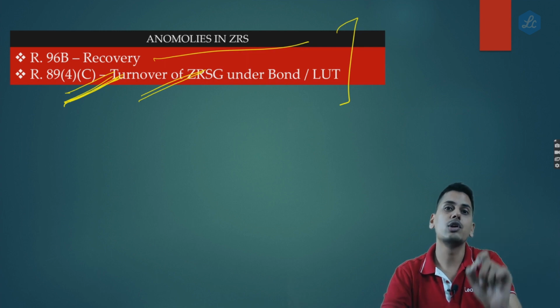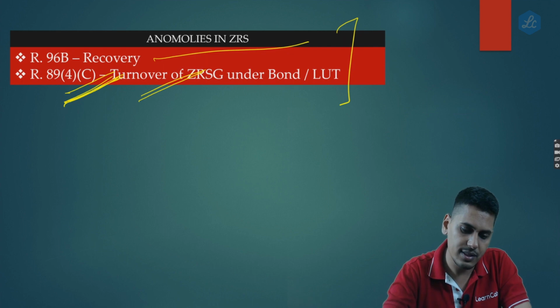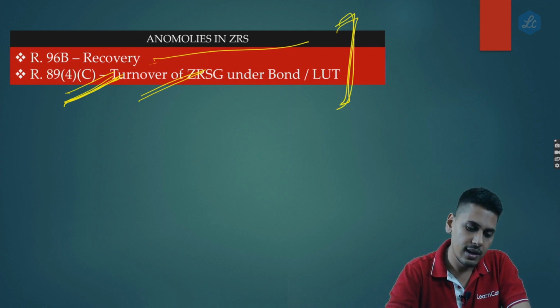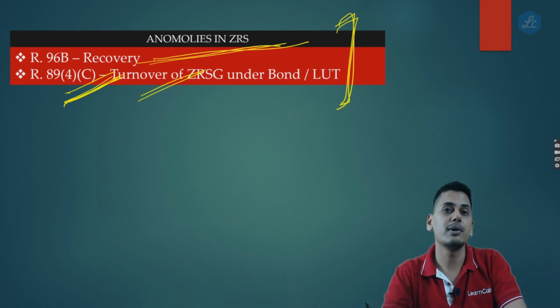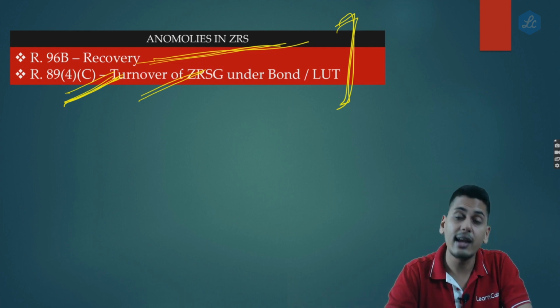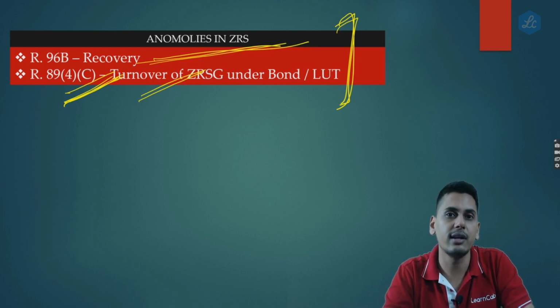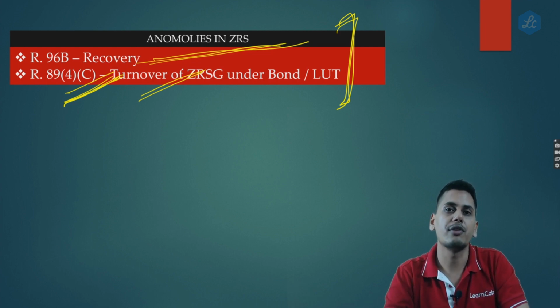Therefore, your value would not be restricted to 1.5 times the domestic supplies. So friends, here there are two anomalies. 96B doesn't cover a person who has not applied for refund but encashed his credit from the customer. In 89(4)(C), the anomaly is that it doesn't cover zero rated supplies made on payment of IGST.